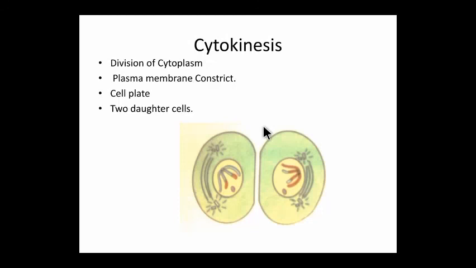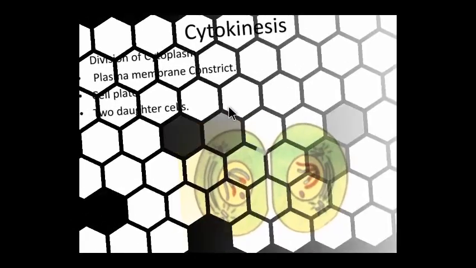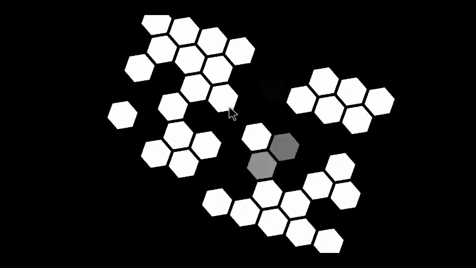Telophase is accompanied by cytokinesis also. Simultaneously, the nuclear division takes place and cytoplasm division also takes place. The plasma membrane constricts to form the cell plate and two daughter cells are formed. In this way, meiosis first gets completed.